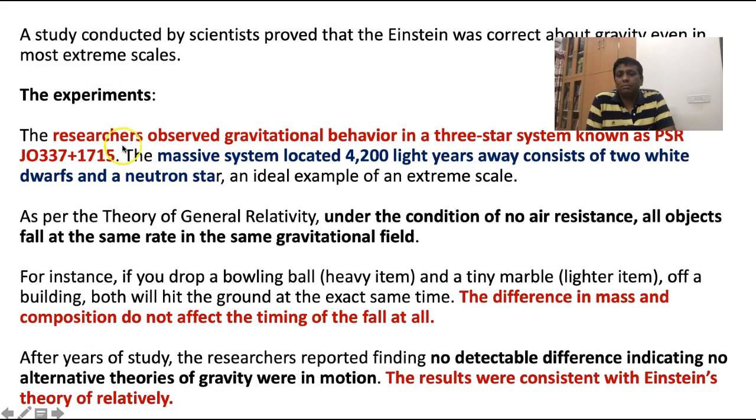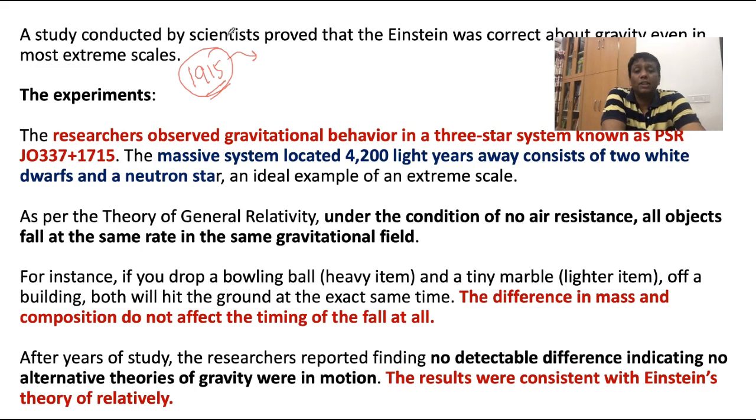See, friends, what were the conditions generated in space? For that purpose, Einstein's general theory of relativity came in the news again. Actually, Einstein's general theory of relativity came in 1915 and gained so much popularity. According to this theory, every object changes with respect to time. Actually, 10 years before this theory, in 1905, Einstein had given one theory that is called the special theory of relativity.